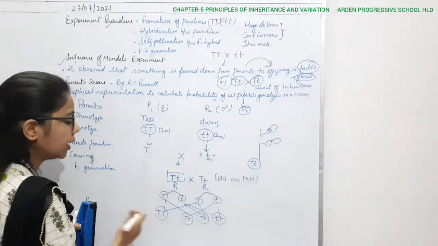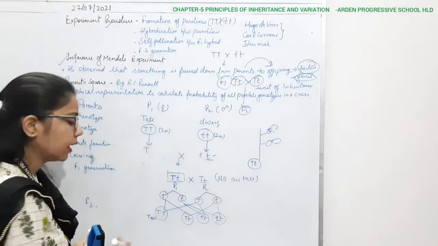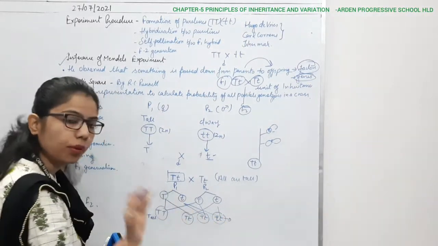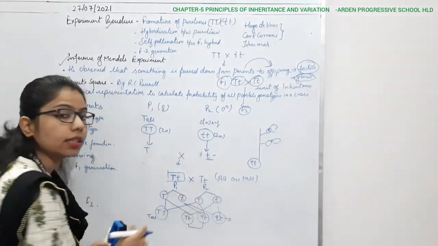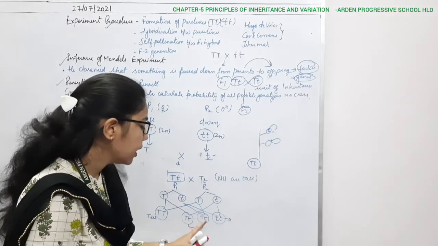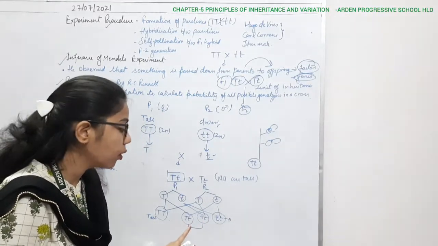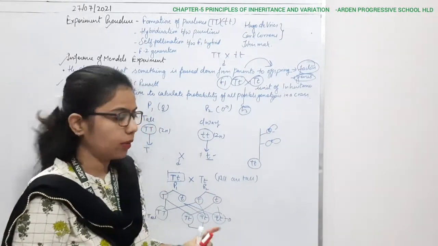So here you can see that these are the tall, okay. What type of tall are they? They are the homozygous tall, it means pure tall, okay. This one is the pure dwarf, that is a homozygous dwarf. But here you will get some combination, that is capital T, which is again showing the tall condition. And what type of tall will they be? They will be the heterozygous tall, okay.